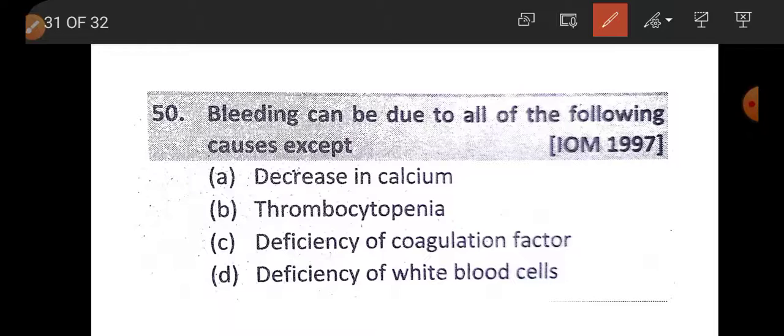Decrease in calcium also hampers blood coagulating phenomenon. Thrombocytopenia also hampers, and deficiency of coagulating factor is the main cause for delay of coagulation. So the answer is option D, deficiency of white blood cell.